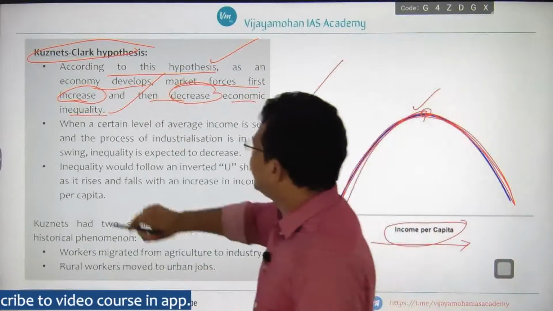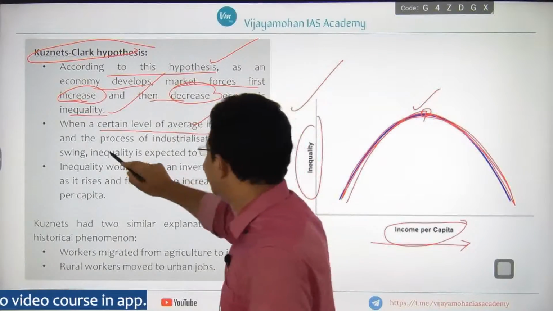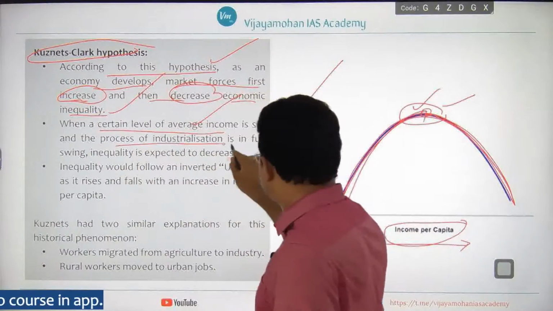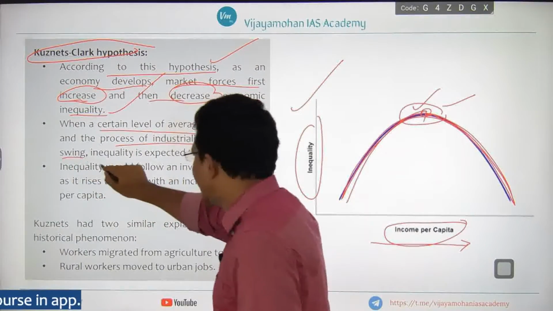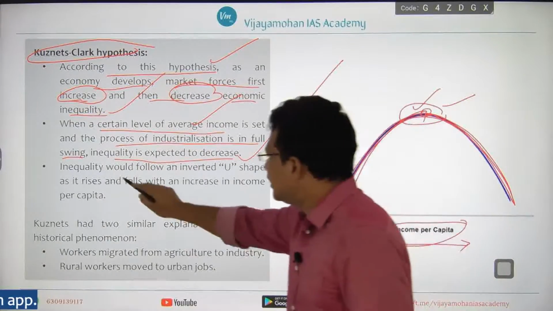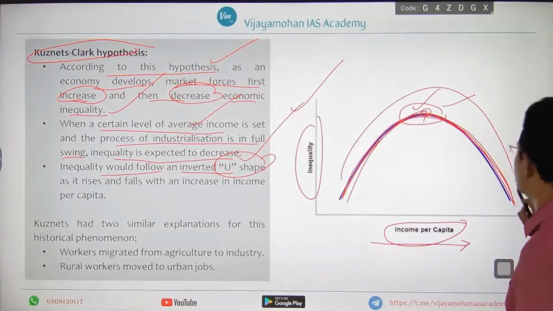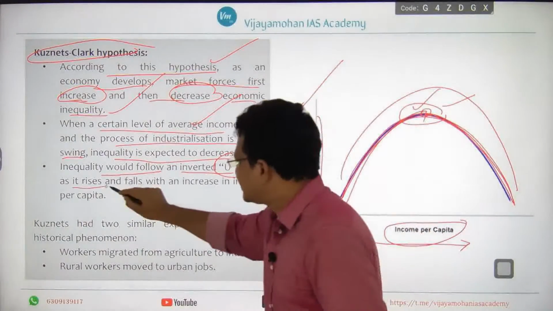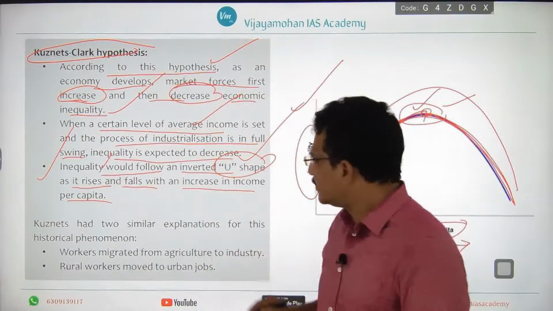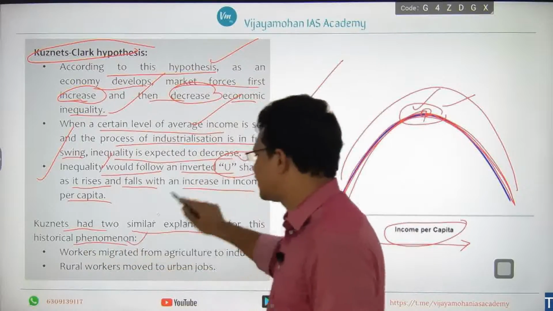Now see some of the other observations. When a certain level of average income is reached and the process of industrialization is in full swing, inequality is expected to decrease, right? Inequality would follow an inverted U shape as it rises and falls with an increase in income per capita. Now Kuznets had two similar explanations for this historical phenomenon.